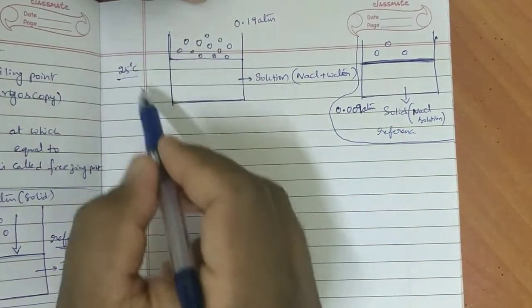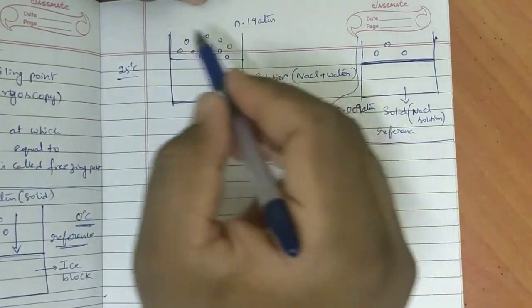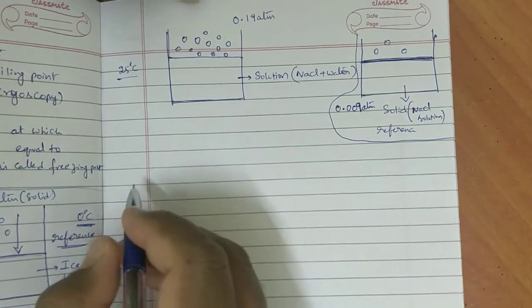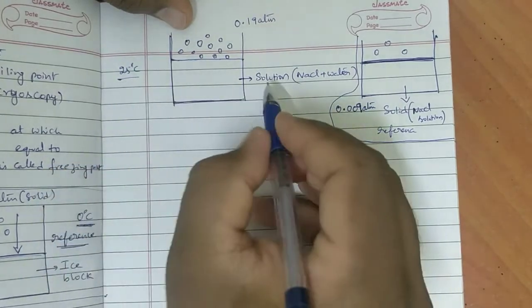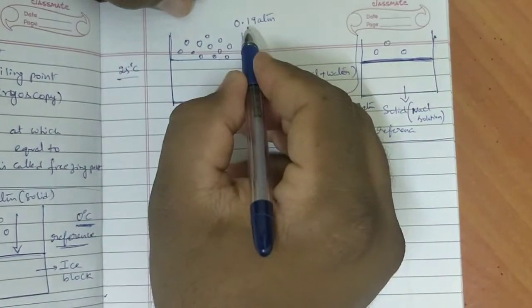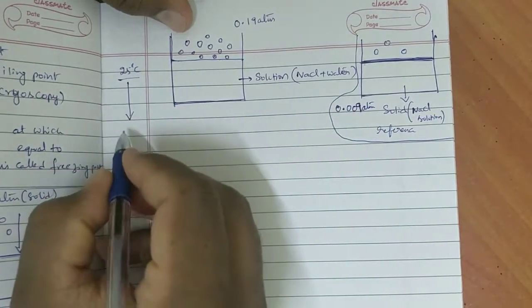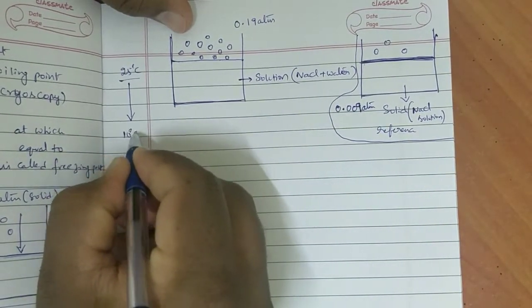Now we want to see the freezing point of this solution. Let us consider that at 25 degrees centigrade, this solution's vapor pressure is 0.19 atmosphere. First, I decrease the temperature to 10 degrees centigrade.